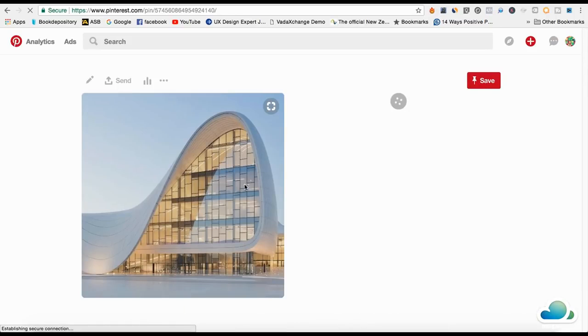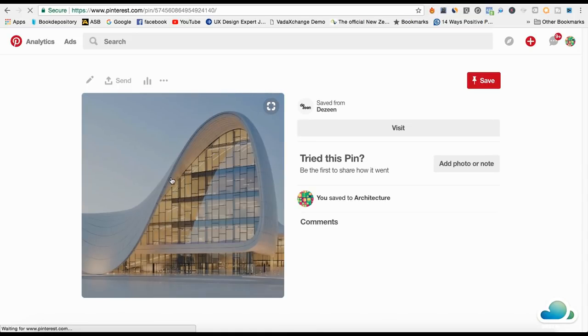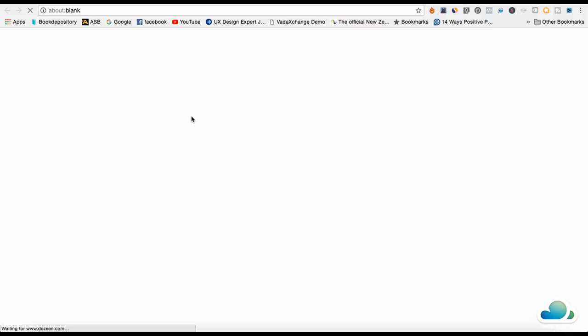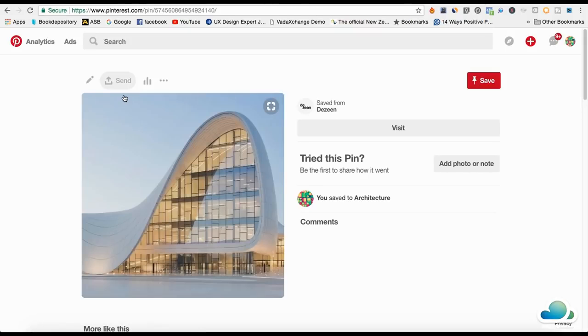So imagine this being your own product. Let's say the camping niche that we used as an example. Let's say it's a tent right here, and you say, go buy it now. Click this image and go buy it now. If I click this image, it'll go to the Dezeen website. So all you have to do is create a bunch of followers, and on the image just write, discounted tents available now, go buy it now. It's that simple. You can get a ton of traffic for free if you just follow the exact methods that I showed you.